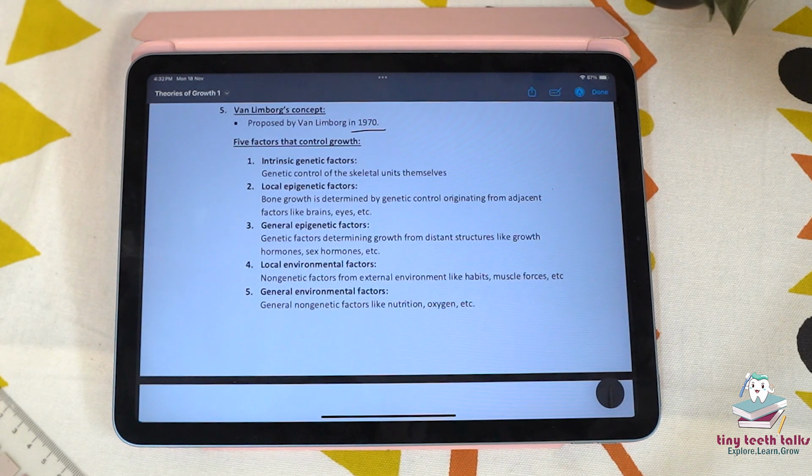Local environmental factors, they are the non-genetic factors from the external environment like habits, muscle forces, etc. And these factors are specific to the immediate surroundings of an organism. Then general environmental factors, so these are general non-genetic factors like nutrition, oxygen, etc. And these are broader environmental influences that affect an organism on a larger scale.